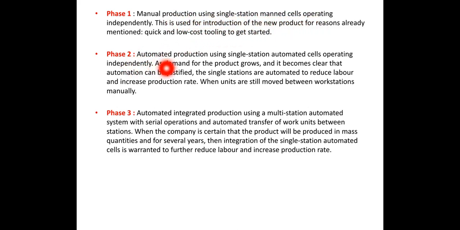Phase 2, automated production using single station automated cells operating independently. Phase 3, automated integrated production using a multi-station automated system with serial operations and automated transfer of work units between the stations. In the third phase, we have to integrate manual assistance with the automated system.